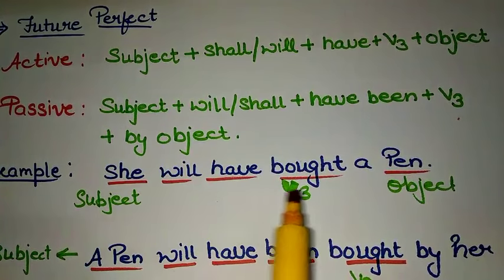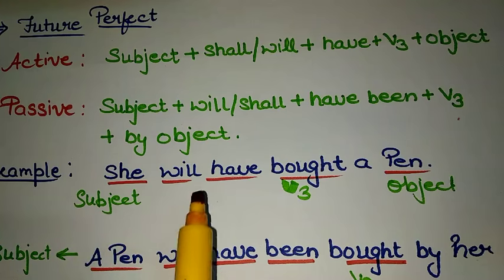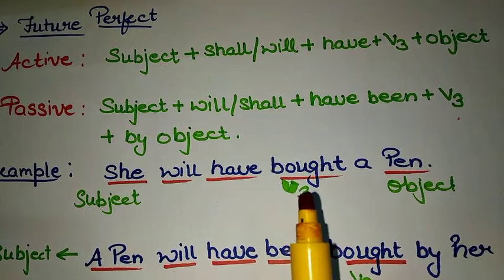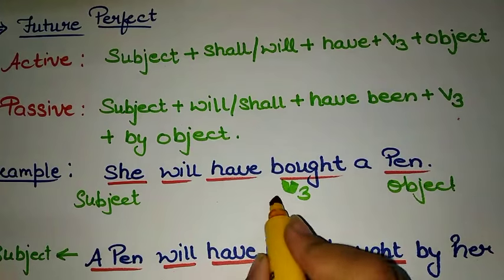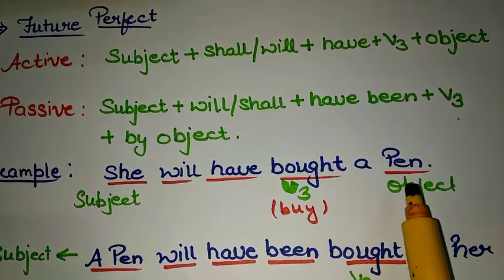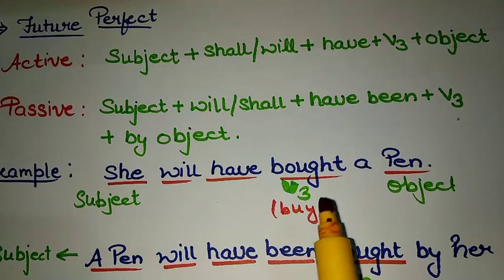See the examples. She will have bought a pen. She is a subject here. Will have we have used with bought. Bought is third form of verb. And then pen is object. Now this is active form. She will have bought a pen. In passive form, it will be like a pen will have been bought by her.